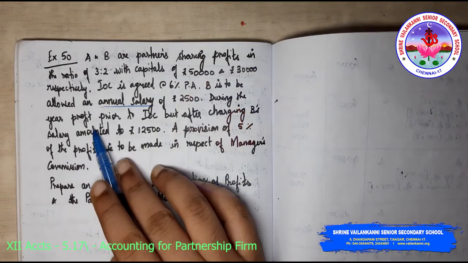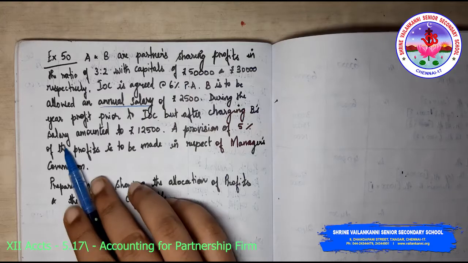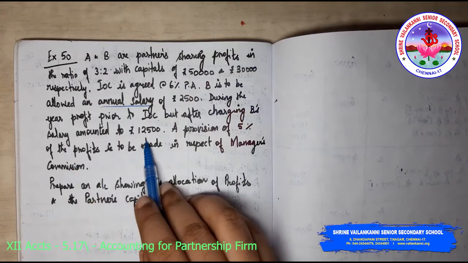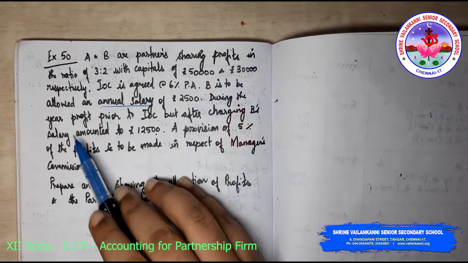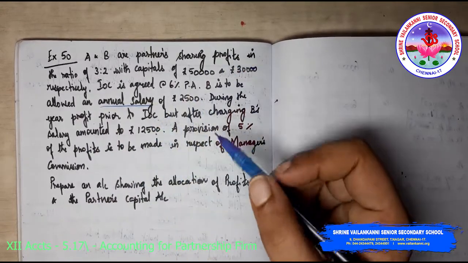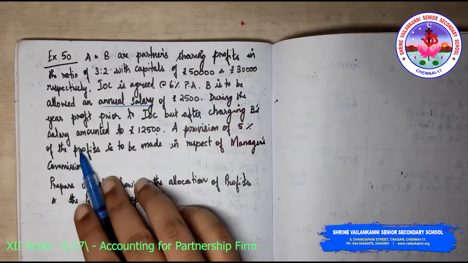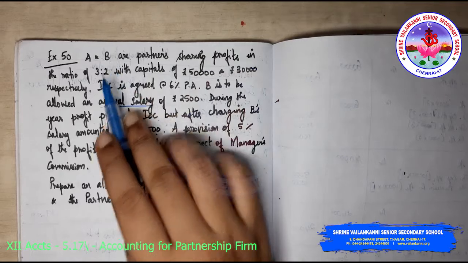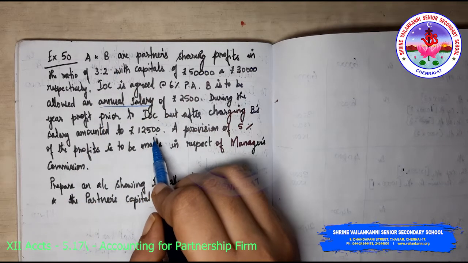During the year, profits prior to interest on capital but after charging B's salary amounted to 12,500. Is it correct? Interest on capital is a P&L appropriation account item. Similarly, B's salary, because B is a partner, you need to take it to the P&L appropriation account.